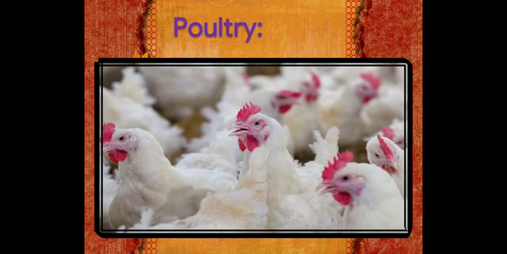In some areas, rabbit, pig, and emu rearing is also undertaken. So, children, poultry farming is an occupation carried out on a large scale in India as well as in other parts of the world. This occupation is generally located in areas close to big cities because they get a ready market available for their sale.